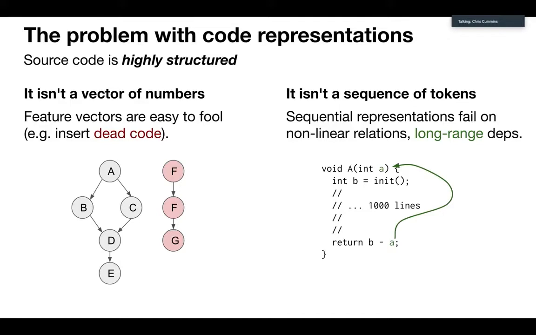But also, code isn't actually a sequence of text. How many people, when they're trying to understand a new program, start by reading it one word at a time from top to bottom? You don't do that. Code is super non-linear. It's like recursive.